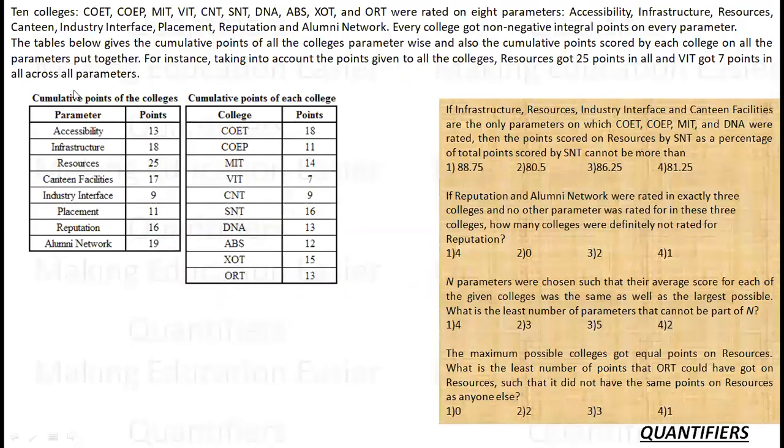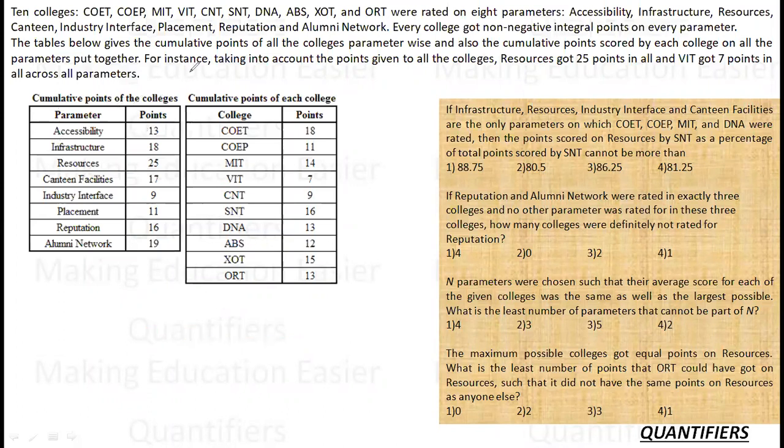So let's see what today's set is all about. It says that there are 10 colleges, COET, COEP, MIT, VIT, and so on. These are the 10 colleges which are rated on 8 parameters. Every college got non-negative integral points on every parameter. So points cannot be decimal, points cannot be negative. Points can be 0, 1, 2, and any number.